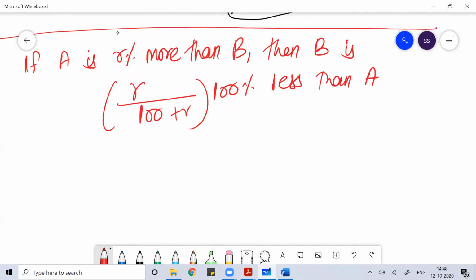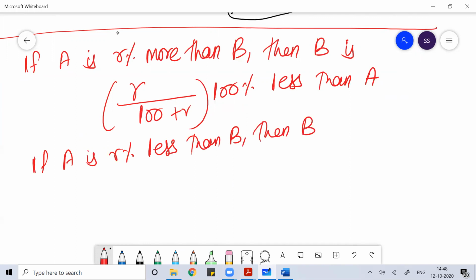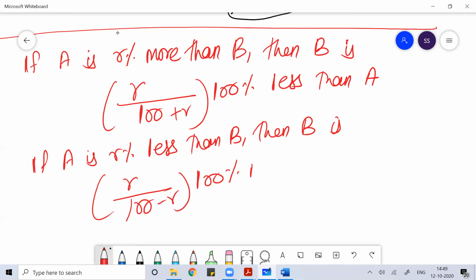While if A is R% less than B, then B is R by (100 minus R) into 100% more than A. The same logic you can use for salary also.